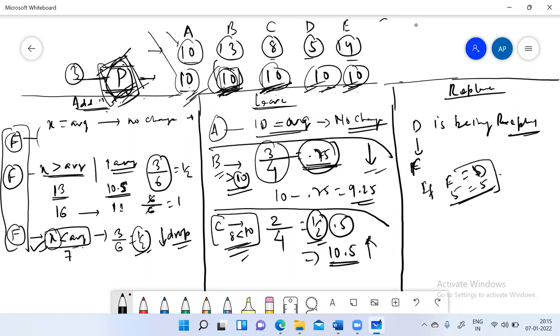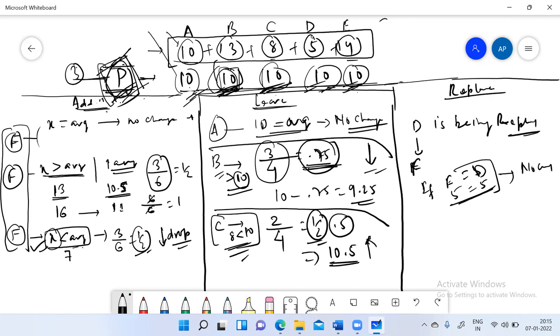So what will happen to the new average? It will be the same. D went out, F came in, and there is no change in the total of observations. So again, they can have the average of 10. So no change in average. It is 10 only.